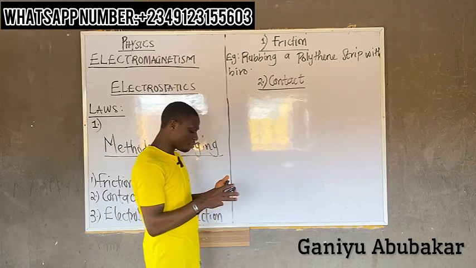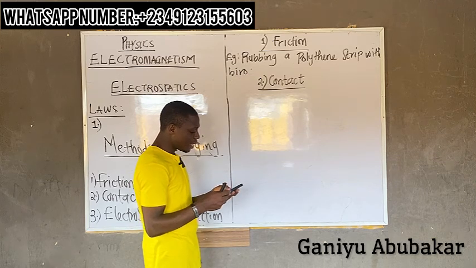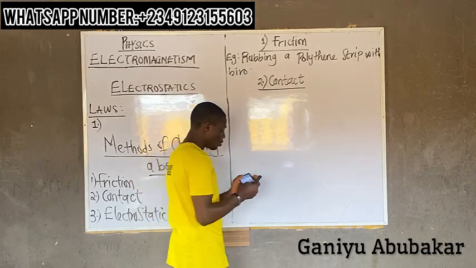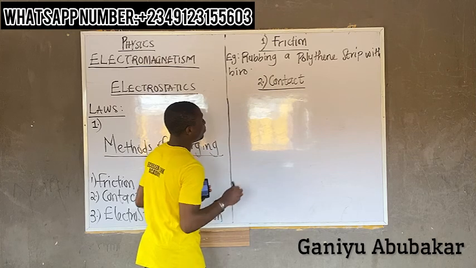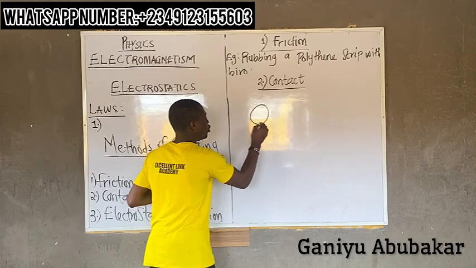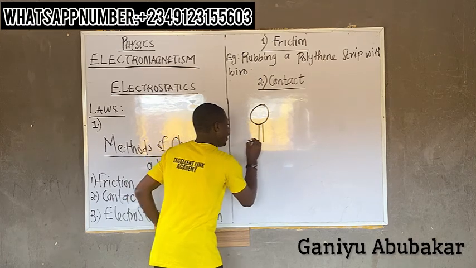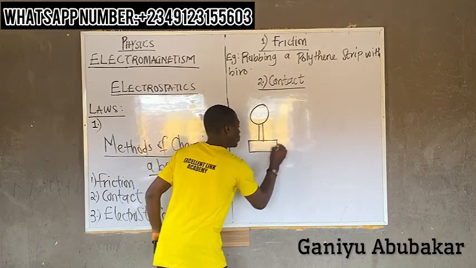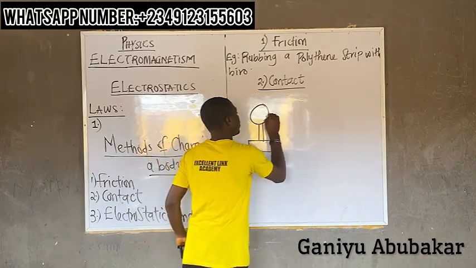Example of this: let's say I have a neutral body this way. Call this a neutral body.